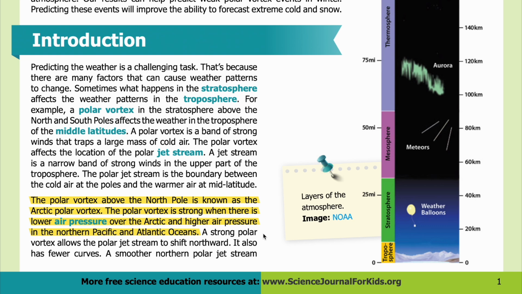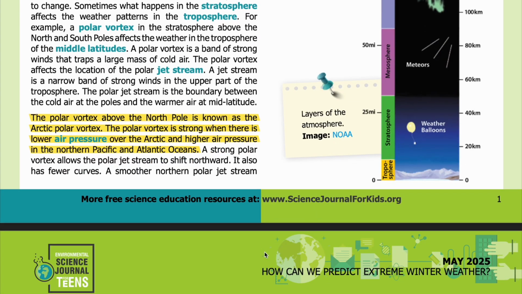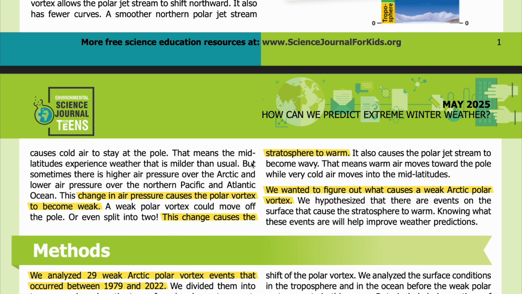A strong polar vortex allows the polar jet stream to shift northward. It also has fewer curves. A smoother northern polar jet stream causes cold air to stay at the pole. That means the mid-latitudes experience weather that is milder than usual. But sometimes there is higher pressure over the Arctic and lower air pressure over the northern Pacific and Atlantic Ocean.